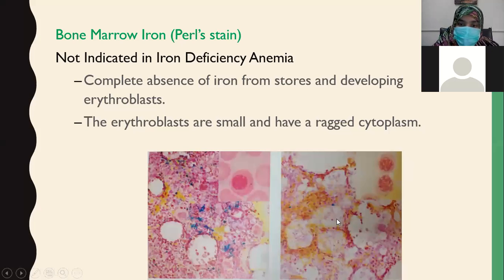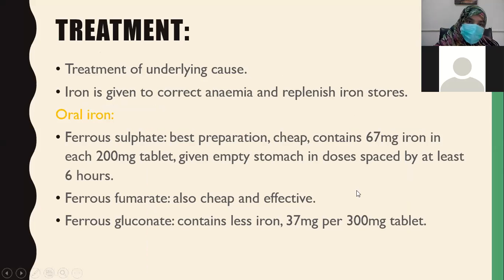And again, on the marrow, there are very few stores of iron inside the marrow. On Perls stain, there is complete absence of iron from the stores. You cannot see iron inside the marrow. And the developing erythroblasts are small, as you can see, and have a ragged cytoplasm. So treatment: how will you treat an iron deficiency patient?